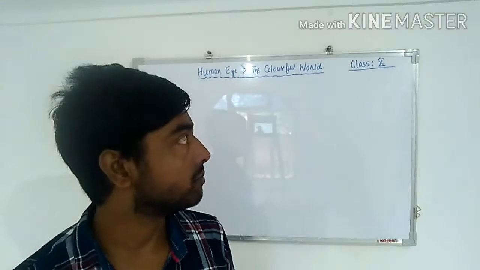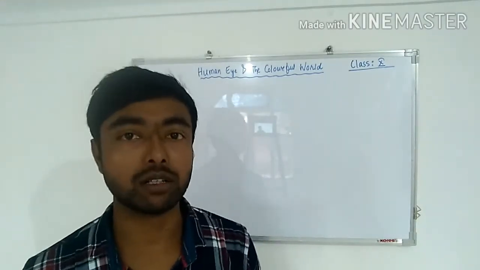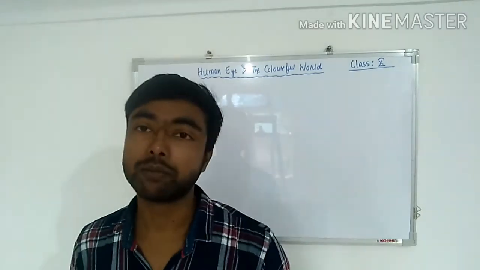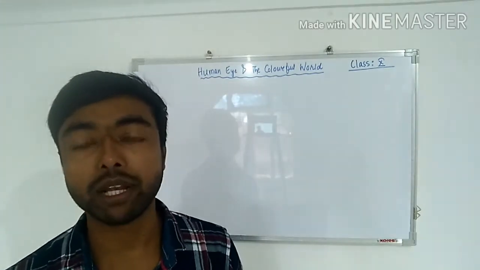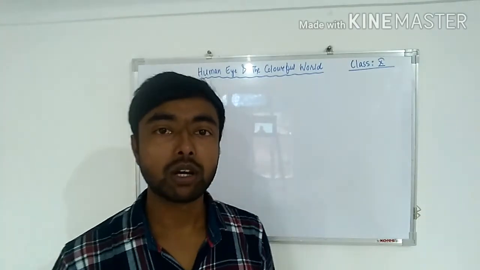So today I'm here with you to present the class 10 physics second chapter. The name of the chapter is the human eye and the colorful world.